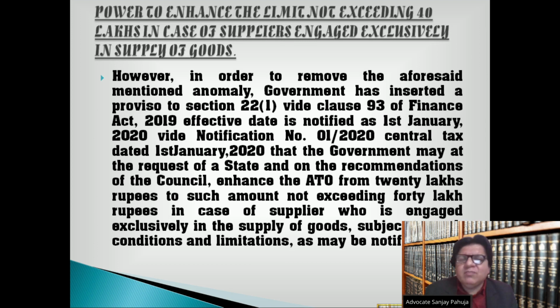However, in order to remove the aforesaid anomaly, government has inserted a proviso to section 22 subsection 1 vide clause 93 of Finance Act 2019. Effective date is notified as 1st January 2020 vide notification number 01/2020 Central Tax dated 1st January 2020, that the government may, at the request of a state and on the recommendations of the council, enhance the ATO from 20 lakh rupees to such amount not exceeding 40 lakh rupees in case of supplier who is engaged exclusively in the supply of goods, subject to such conditions and limitations as may be notified.